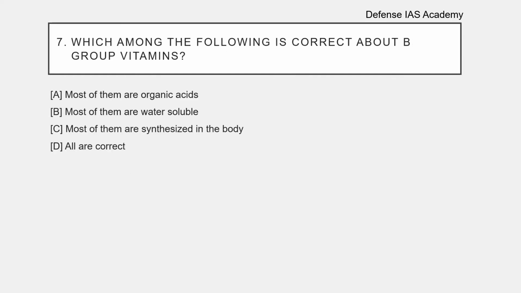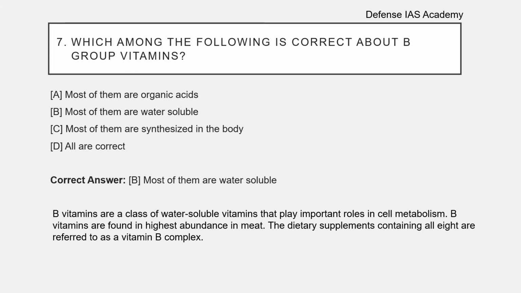Question number 7. Which among the following is correct about B group vitamins? Options are: most of them are organic acids, most of them are water soluble, most of them are synthesized in the body, all are correct. The correct answer is most of them are water soluble. B vitamins are a class of water-soluble vitamins that play important roles in cell metabolism. B vitamins are found in highest abundance in meat. The dietary supplements containing all 8 are referred to as vitamin B complex.